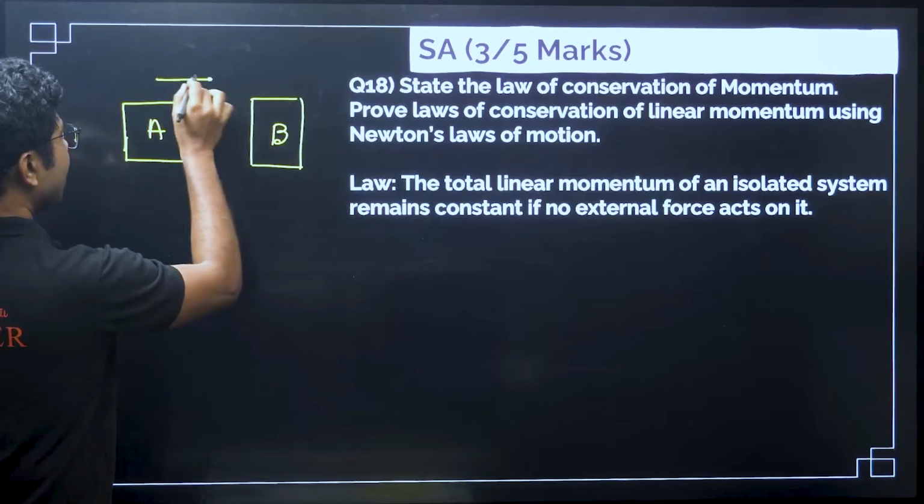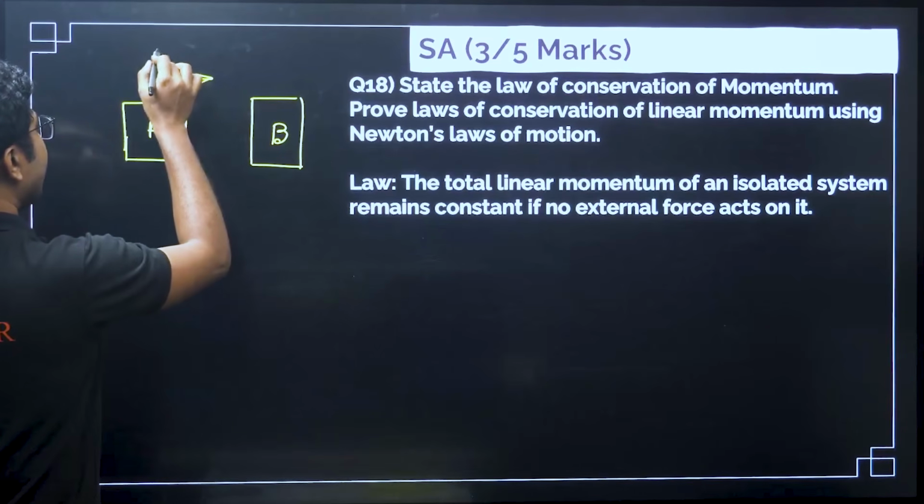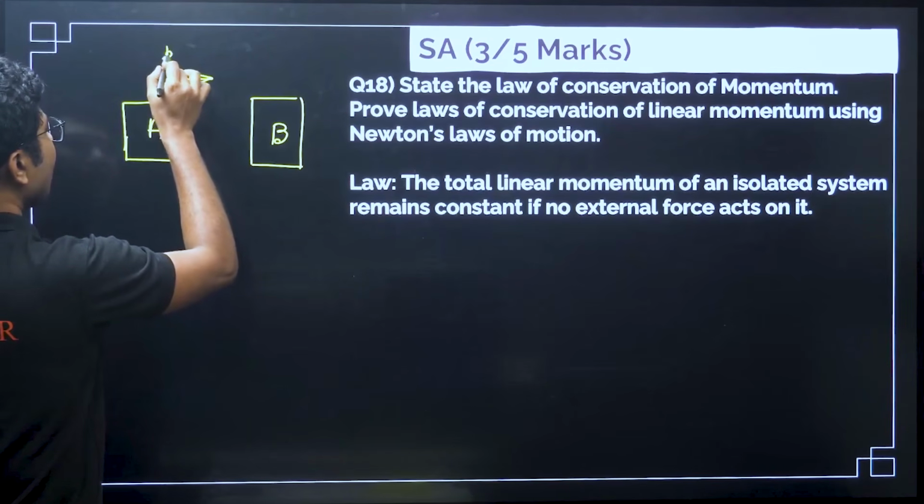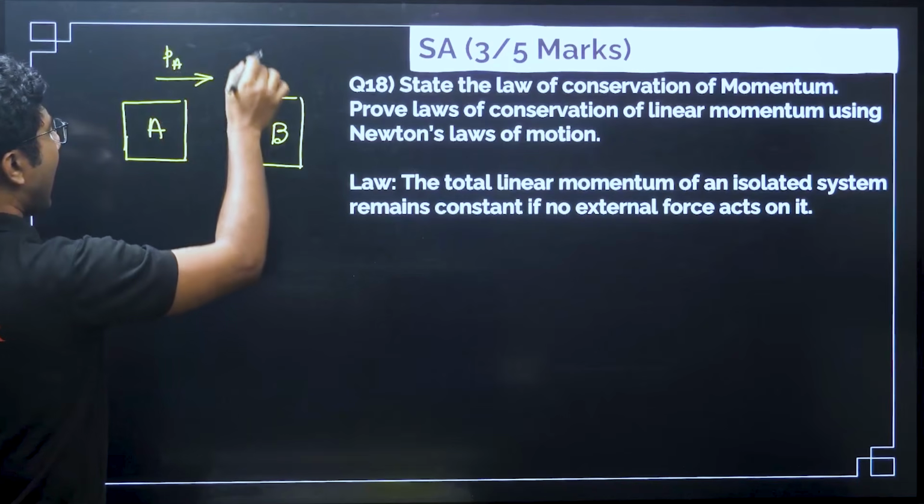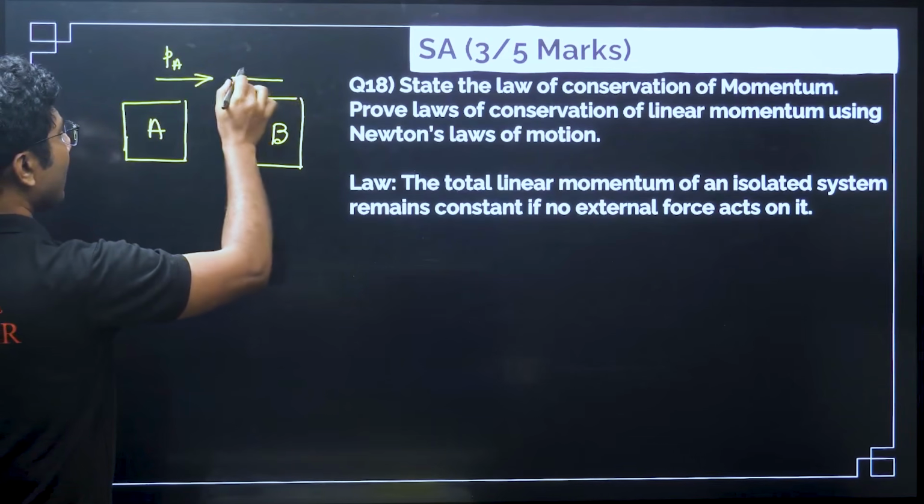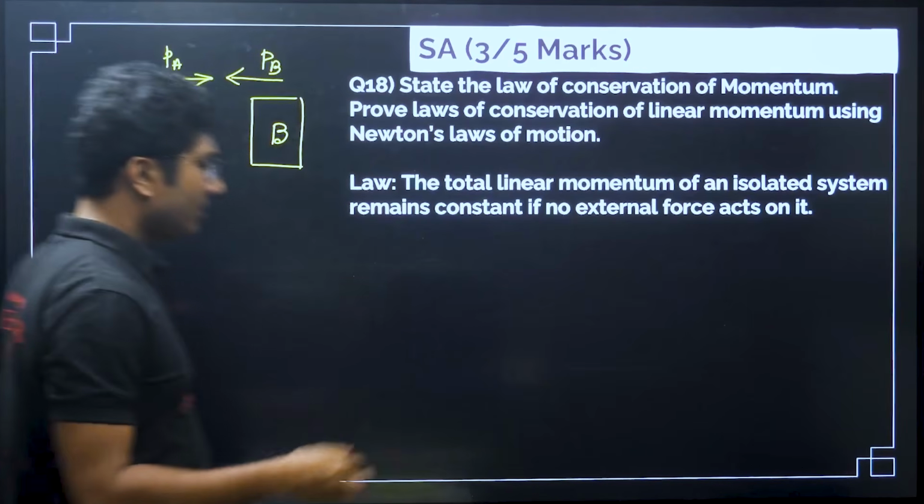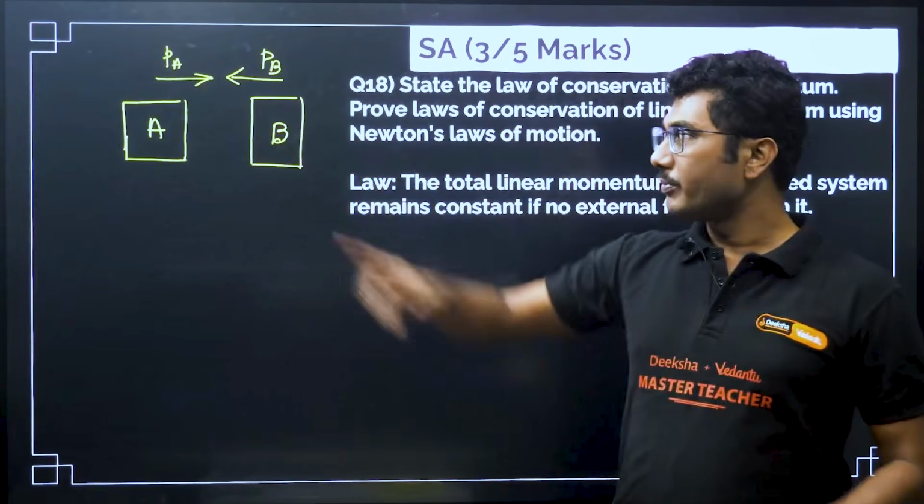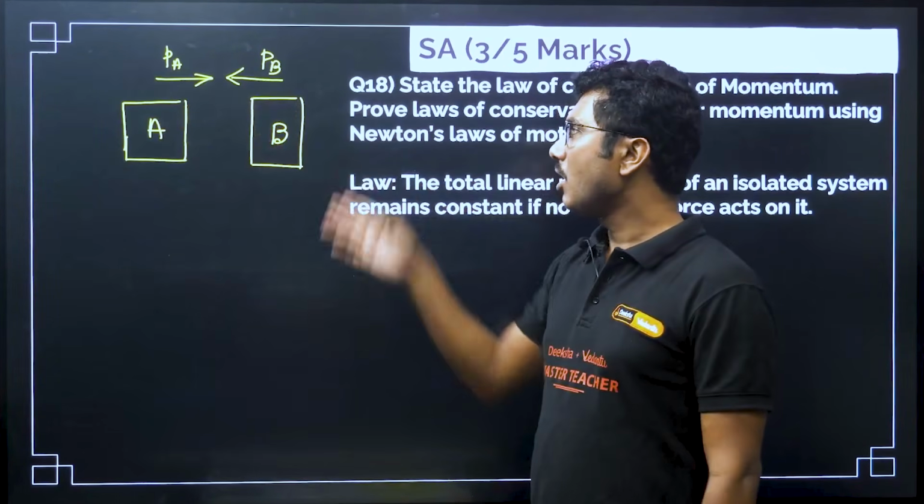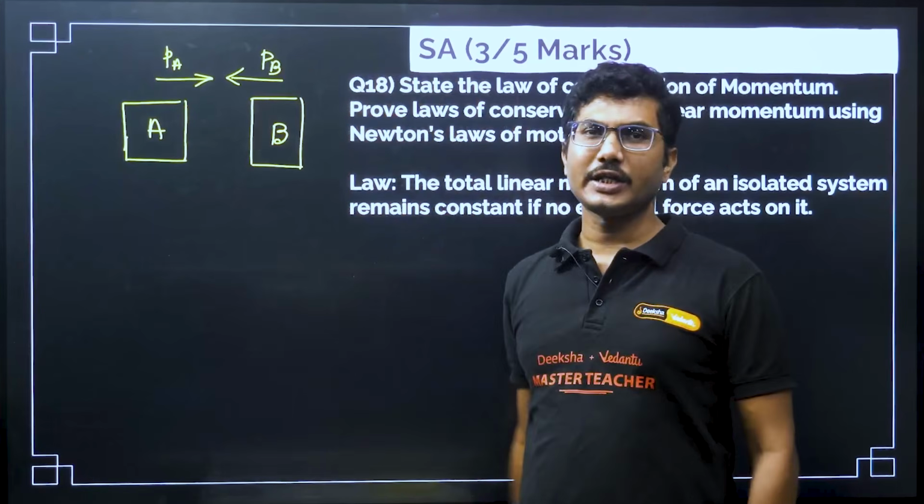Initially, object A is moving in this direction. It has a momentum PA and object B has a momentum PB. So both are moving like this, and they are about to collide. Object A is moving in this direction, object B is moving in this direction, and they are about to collide.